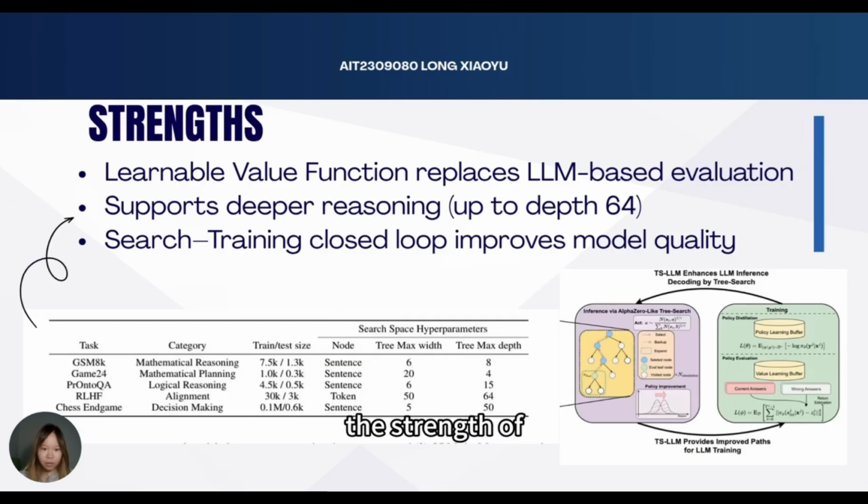Let's talk about the strengths of TS-LLM first. The first strength is it no longer relies heavily on external LLMs for evaluation. By learning its own value function, the framework becomes more stable and scalable. Second, it supports much deeper reasoning, with search depths of up to 64 steps, enabling stronger long-horizon planning. Third, it creates a search-training feedback loop, where high-quality search trajectories can be used to further improve the model.